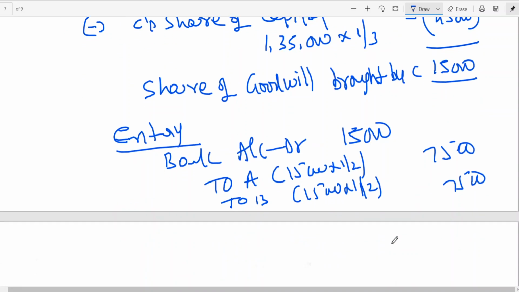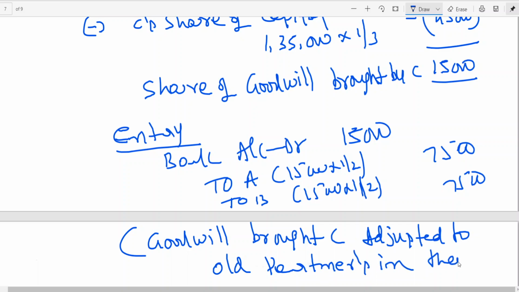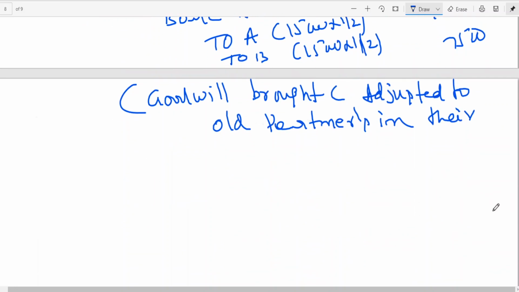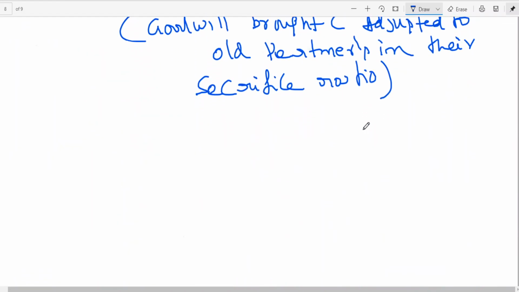All partners in their sacrificing ratio. Goodwill brought by C is adjusted to all partners in their sacrificing ratio. Okay, then next one.